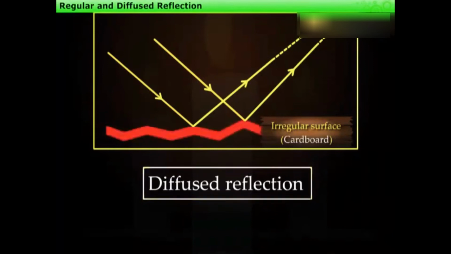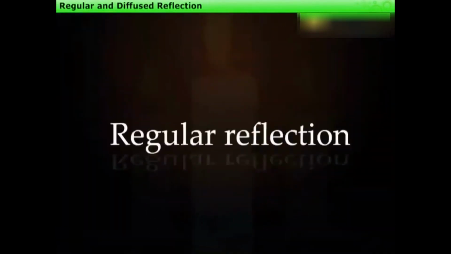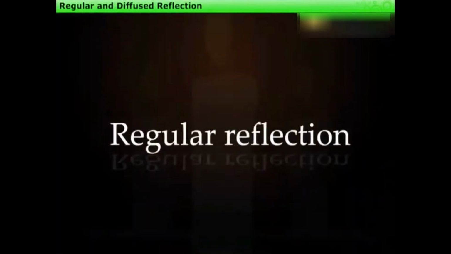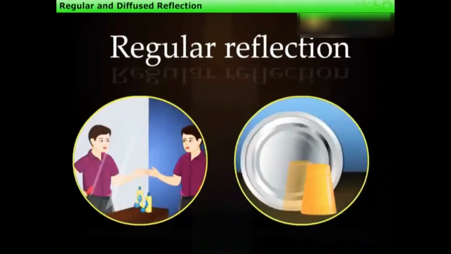On the other hand, reflection from a smooth surface like that of a mirror is called regular reflection. Images are formed in regular reflection, and that is the reason we can see our image on a polished and smooth surface like a mirror or a stainless steel plate.